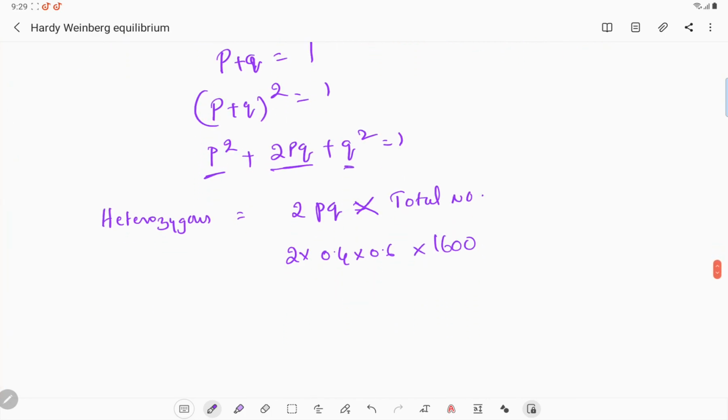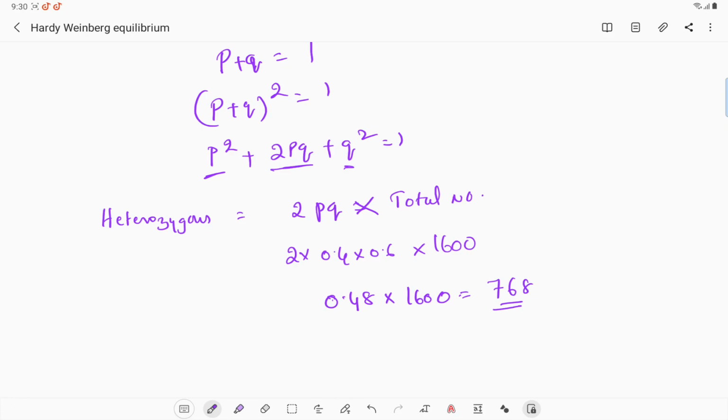So 0.4 into 0.6, that is 0.24. 0.24 into 2, 0.48 into 1600. How much will you get? 768 individuals.